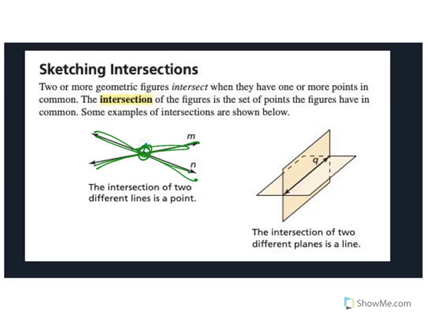Other things you might not think about really is when we intersect two planes, so this kind of horizontal one and this vertical-ish one, we get just the line where they touch. Okay, think about it, it's where they touch, and it's just that line. We can talk about this in class, and I can hold up pieces of paper and stuff like that. It's hard to do this on a video where you can't see me.